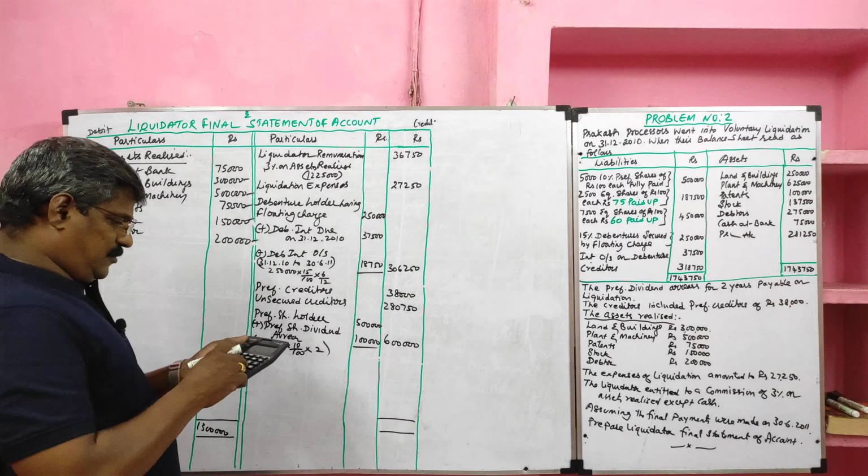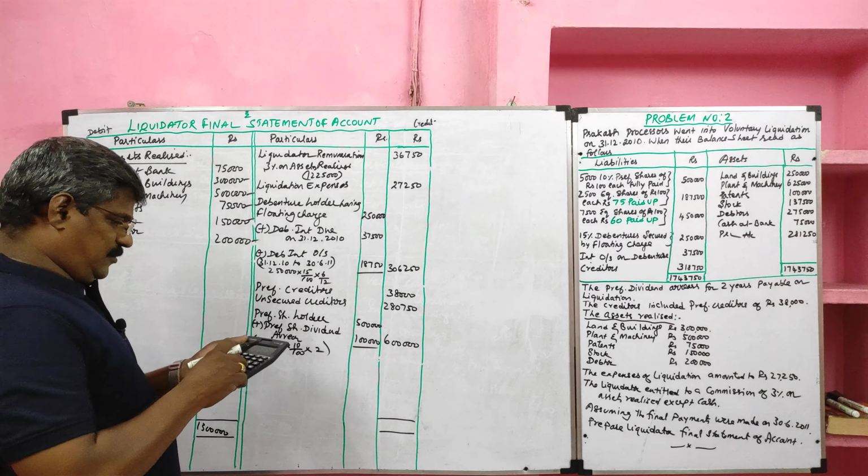Then 27,250 is payable for liquidation expenses. Then 3,06,250 is payable to the debenture holder. Then preferential creditor 38,000, then 2,80,750 payable to the unsecured creditor, then 6 lakh payable to the preference shareholder. So out of 13 lakh, we should make payment to these.